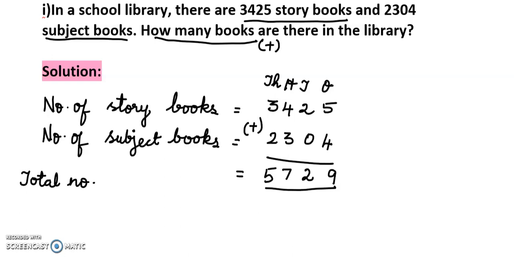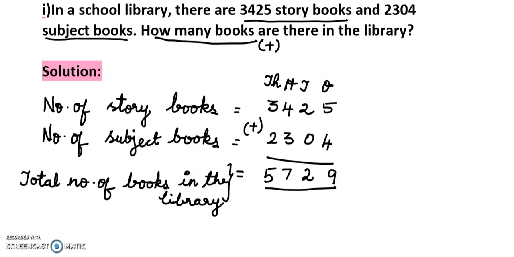Total number of books in the library. How many books are there in the library? 5,729. So at last you have to write the answer.